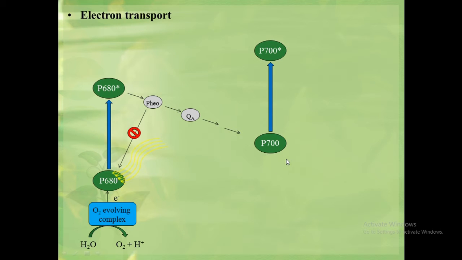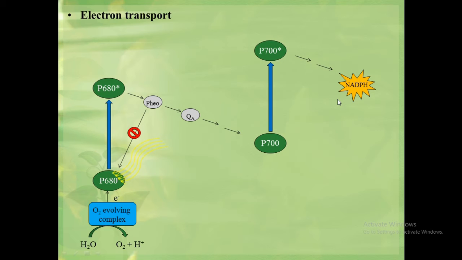The same reaction takes place in P700 of photosystem 1. In this, the photosystem also gets energy from the nearby antenna complexes, and it gets excited. The excited P700 chlorophyll molecule donates its electron to the nearby molecules and eventually it reduces NADP plus to